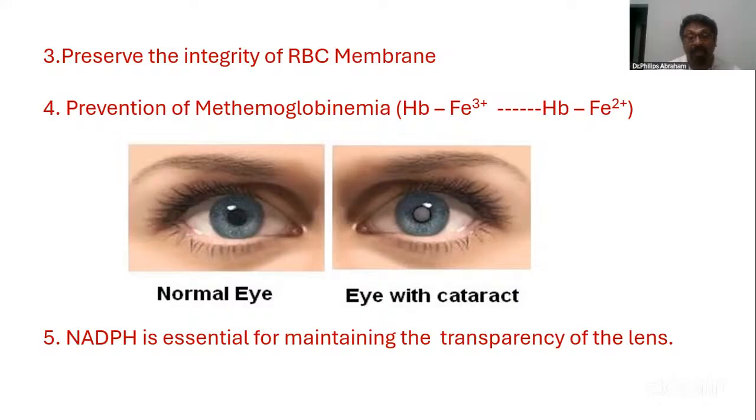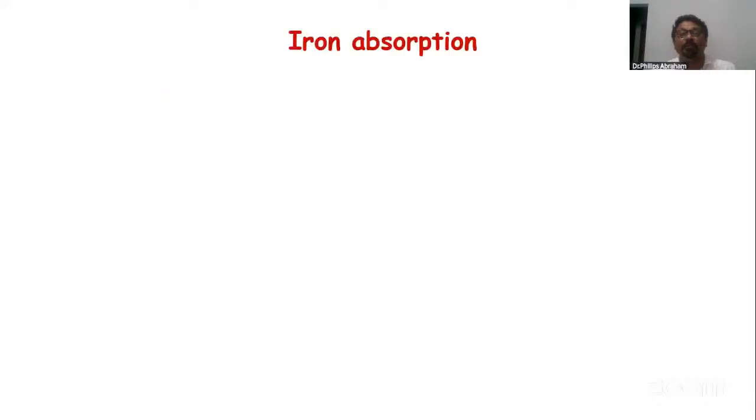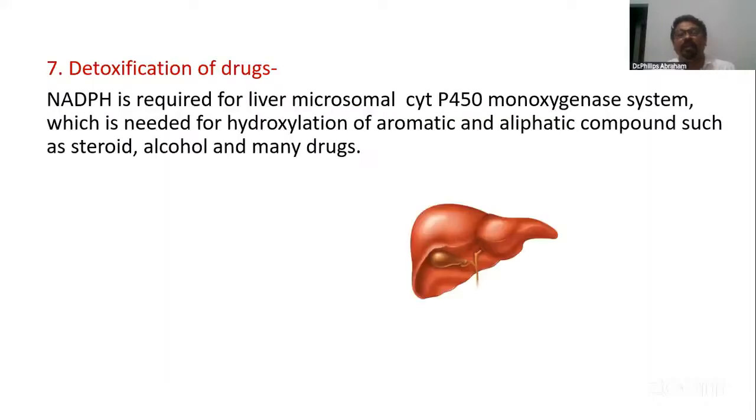Bactericidal action in macrophages is also with the help of NADPH. And pentose phosphate is for nucleic acid synthesis, purine and pyrimidine synthesis. Those are the other uses. And one more for NADPH: the detoxification of some drugs and compounds, NADPH is essential. So write that. These are the 7 uses of NADPH. You can enlist them.